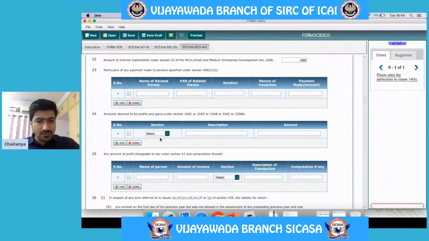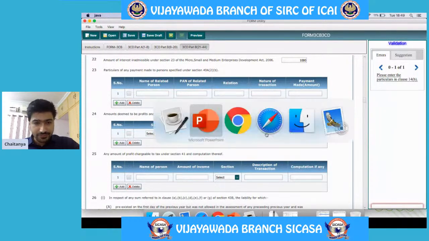So here in this clause 24, we are required to select the applicable clause and the description and the amount which is deemed to be the gain or profit under this particular section.